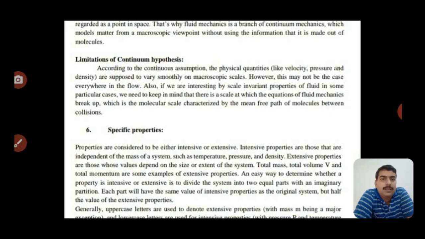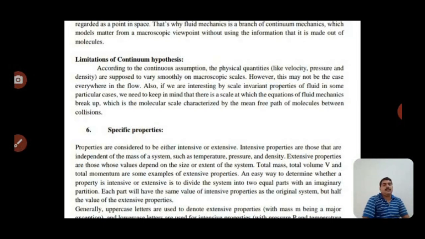If we are interested in scale-invariant properties of fluid in some particular cases, we need to keep in mind that there is a scale at which the equations of fluid mechanics break down, which is the molecular scale, characterized by the mean free path of molecules between collisions.